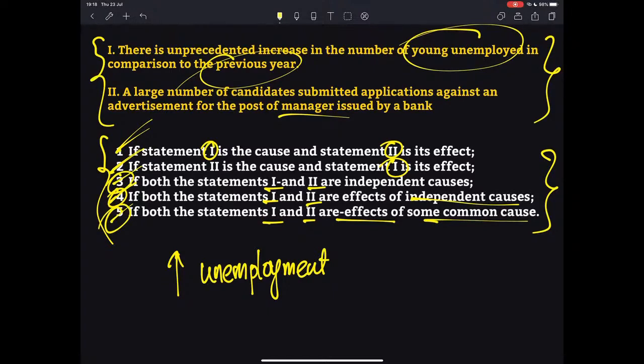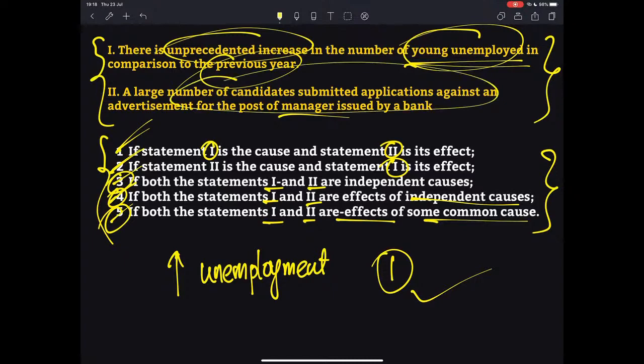Sam, Vegu, Dhanush and Rakshita, they have all marked option 1, and in fact that is the right answer. If you look at this, since there is an unprecedented, that is never before seen, increase in the number of young unemployed, we have many people applying for the job of manager issued by a bank. So therefore, in this case, there is a relationship between statement 1 and 2. And in fact, what kind of relationship is there between 1 and 2? Statement 1 is the cause and statement 2 is its effect.